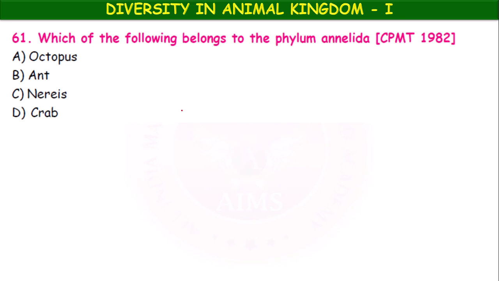Which of the following belongs to the phylum Annelida? Octopus, ant, nereis, crab. Okay. So octopus belongs to Mollusca, ant and crab belong to Arthropoda.